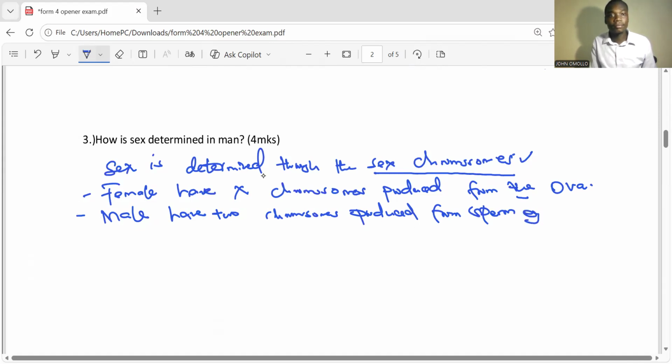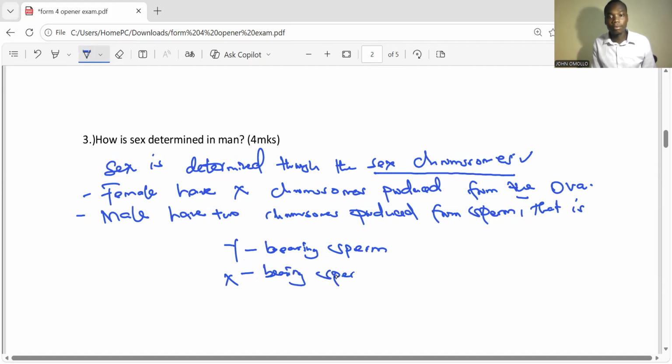That is X and Y. So there is X-bearing sperm and Y-bearing sperm. So that is what takes place.